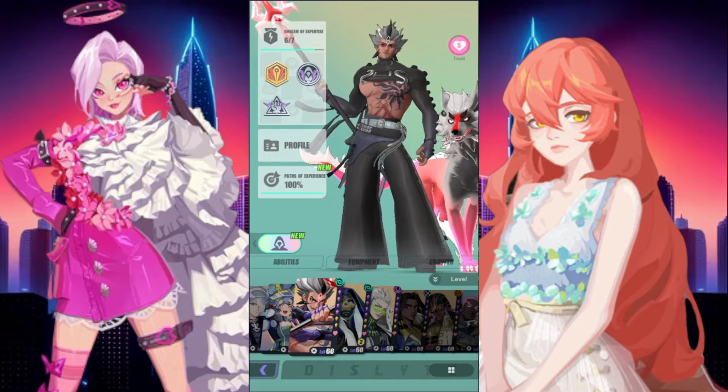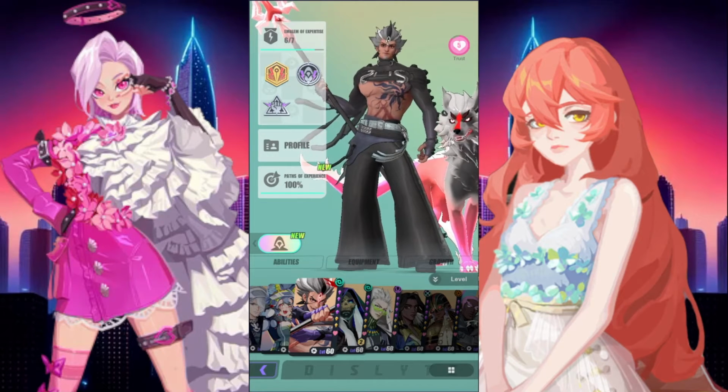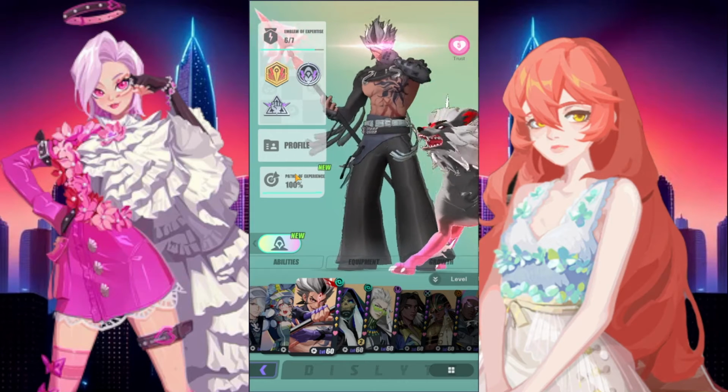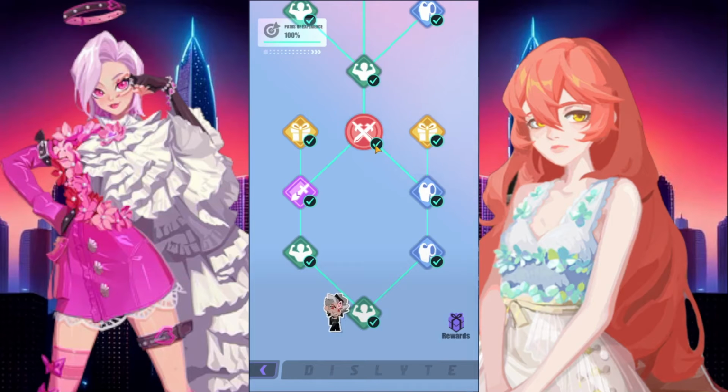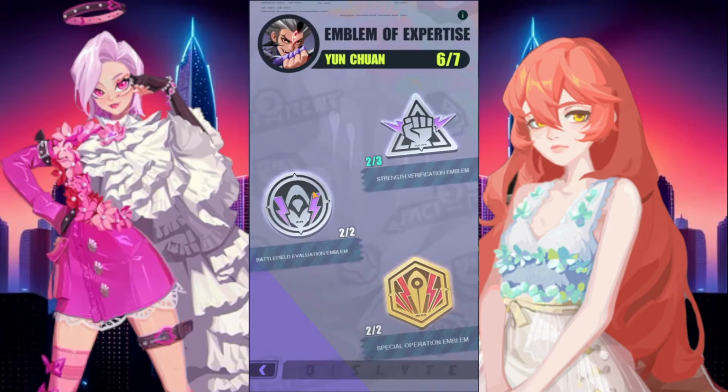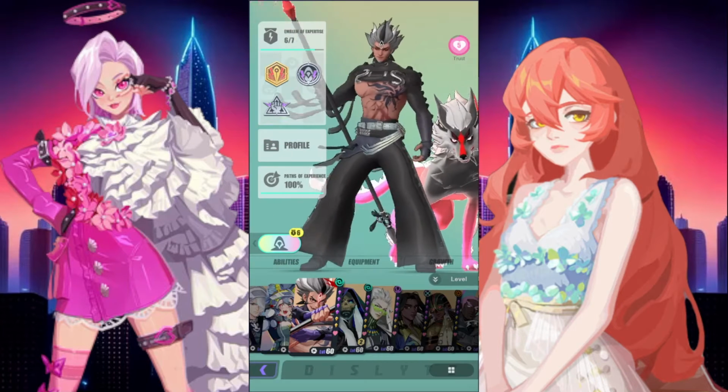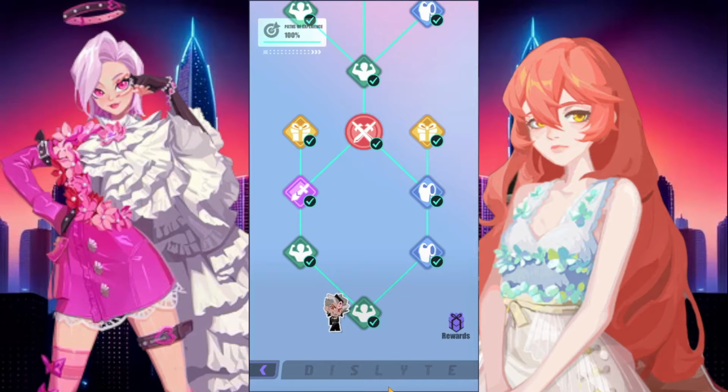As you can see here, when I was in the Esper Gallery Atlas, it had the path of experience. It looks like a bullseye symbol here, and it had 100%. And once you complete this quest line tracker here, then you get to unlock the medals in this tab itself. Let's show you some of the path of experience stuff real quick. Now, once you first go into path of experience, let's say for an example on an Esper that you haven't completed, unlike me, I have completed this 100%.